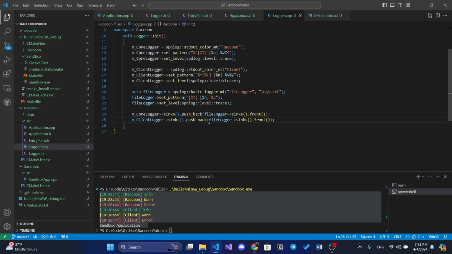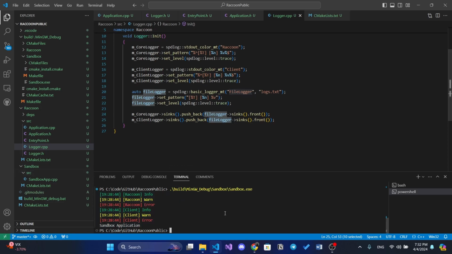So it means that we push this file logger to these two loggers, and these two loggers will output logs to this file. If you want different files for different loggers, which I just don't want to have, you can create another file logger and push it to the client and the core.